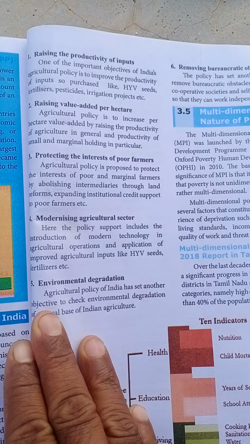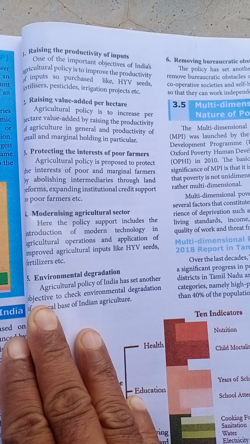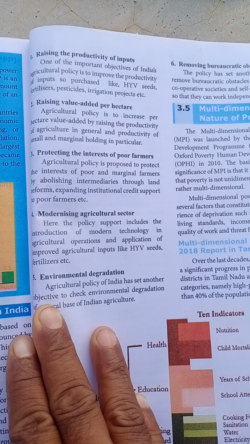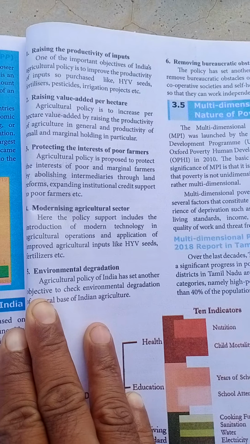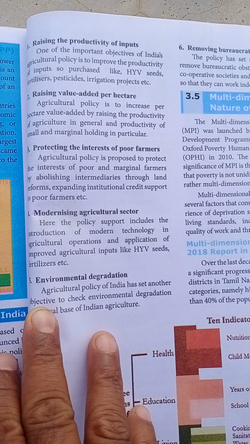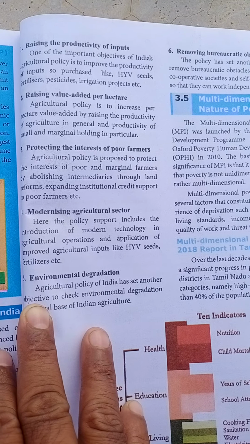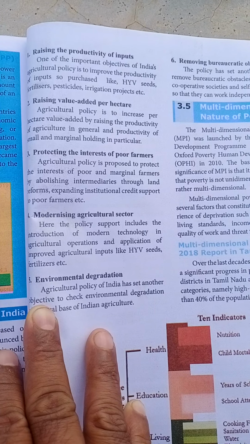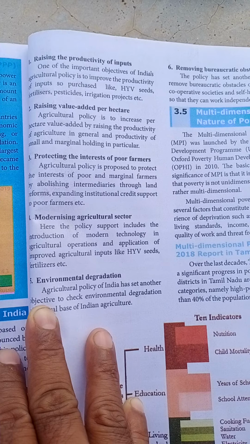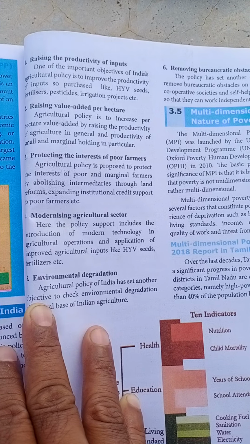Next, the third one is protecting the interest of poor farmers. We have to save the interest of poor farmers. So how to protect the interest of poor farmers, let me see. Agriculture policy is proposed and put forward to protect the interest of poor and marginal farmers by abolishing intermediaries through land reforms, expanding institutional credit support to poor farmers, etc.